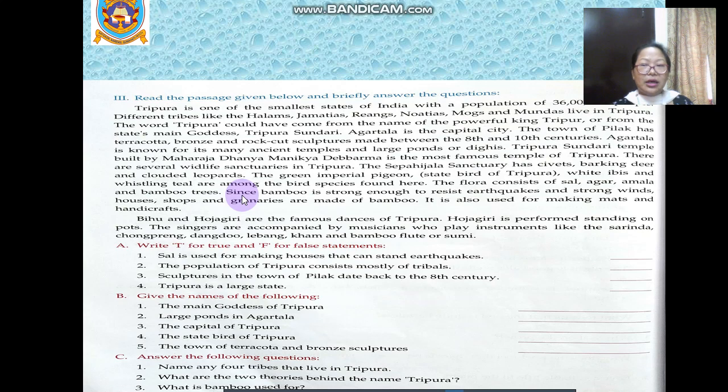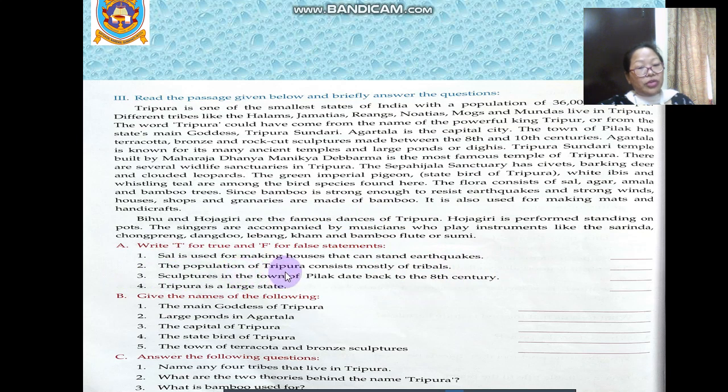Now let us solve the question answers here. First one is write true or false for the statements. The first one: sal is used for making houses that can stand earthquakes. Does it say so? No, it says bamboo can. Since bamboo is strong enough to resist earthquakes and strong winds, houses, shops and granaries are made of bamboo. So the first one is false.